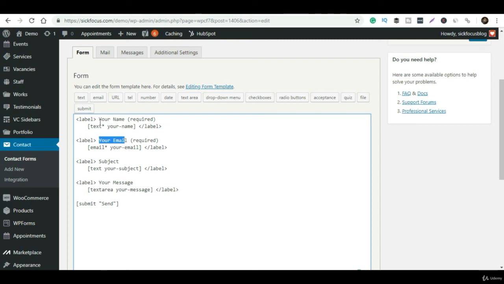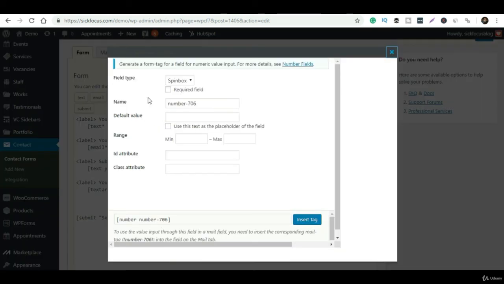If by any chance you need any other details as well, you simply have to click on enter, and you can add any of the options. For example, I am considering number. So I have to click on this. If I click on number and then click on insert field, it will automatically create an option as a number.